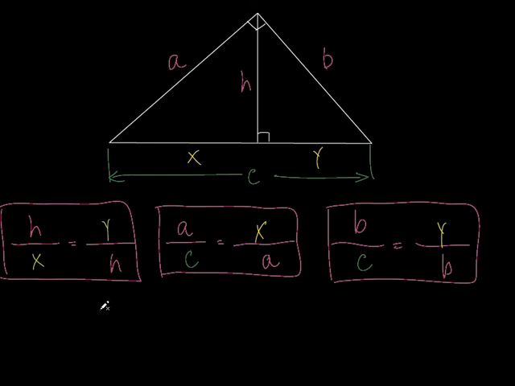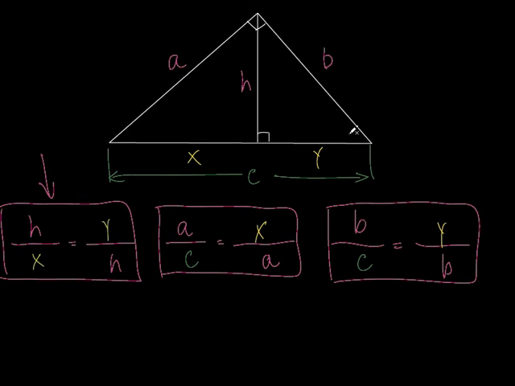All right, so look at it. This is to find H, right? H is the geometric mean between these two segments, X and Y. A is the geometric mean between the whole hypotenuse. Do you understand what I mean by the whole hypotenuse? Because see that big triangle, that's the right angle. C is the whole hypotenuse. So A is the geometric mean between the whole hypotenuse and the segment of the hypotenuse, because it's broken into two segments, that's adjacent to A. I know I'm using a lot of geometry words, but you need to follow along.